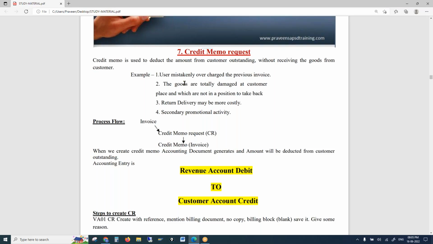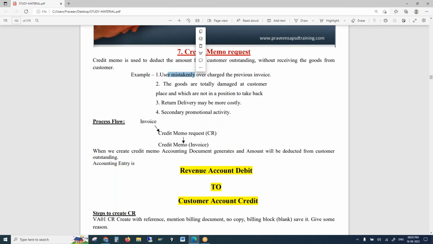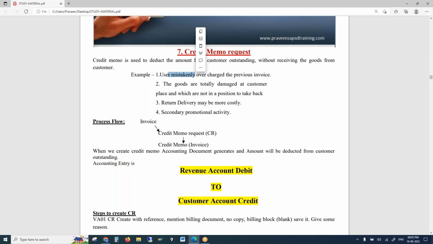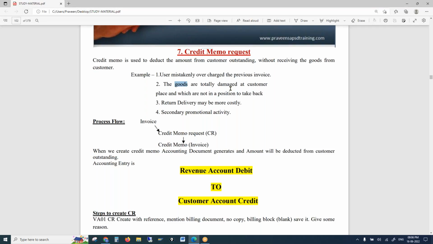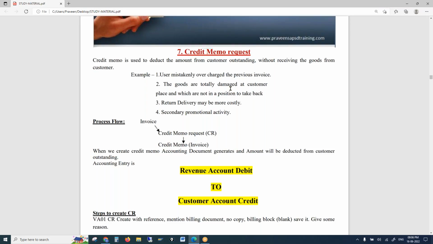We create a credit memo when a user mistakenly overcharges the customer and we want to settle it, or when the goods we sold to the customer are totally damaged, or, as we discussed, when the return delivery might be more costly than the products delivered. In all these cases, we go with a credit memo. So wherever we want to give some money back to the customer, we do it with a credit memo.